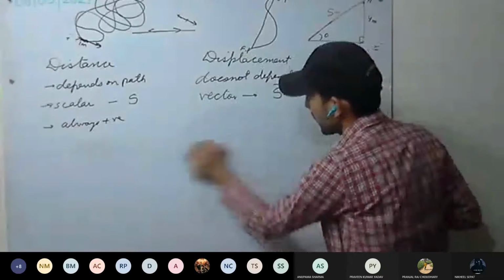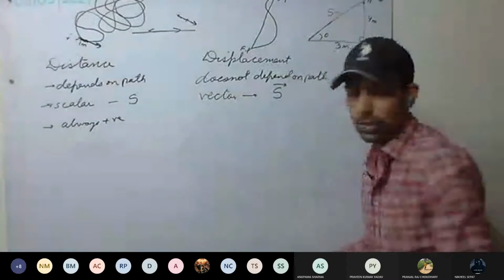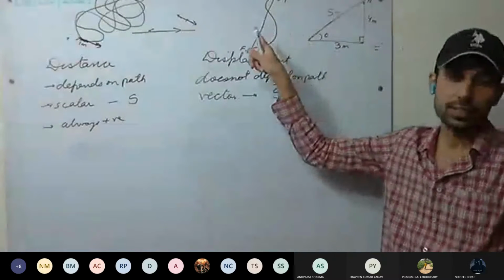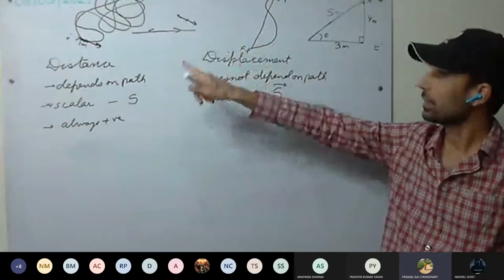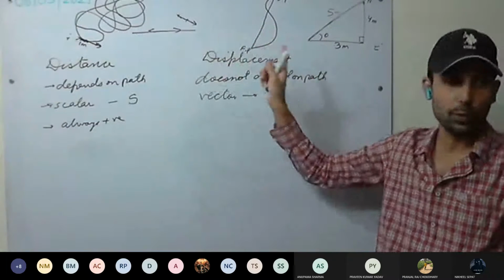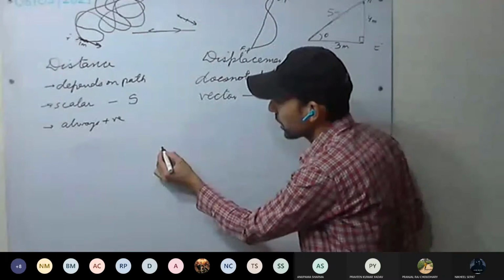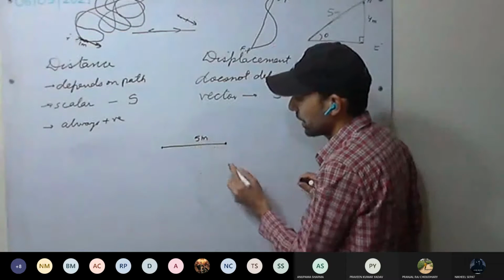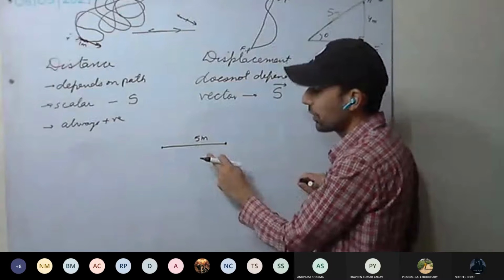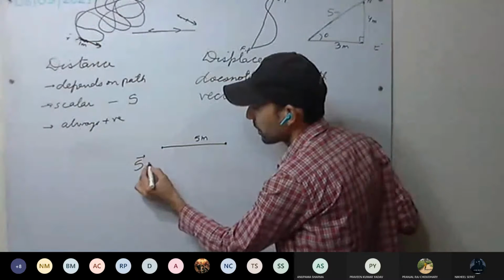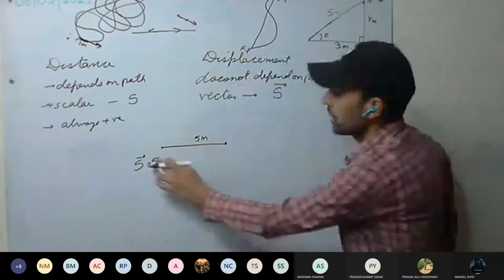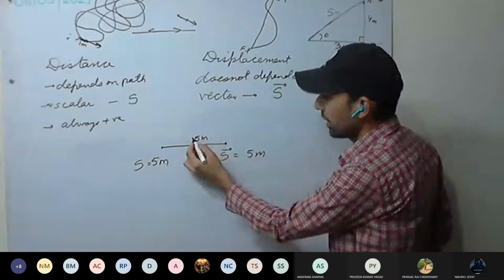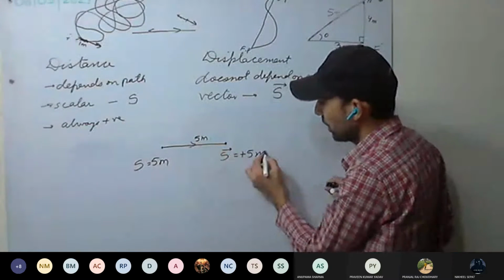This thing is clear? Now, till now you have seen distance is always more than displacement. For example, body starts from here and moves here, and it comes out to be 5 meter. So what is the distance covered? 5 meter. And what is the displacement? 5 meter. If you are taking this as positive direction from here to here, plus 5 meter.